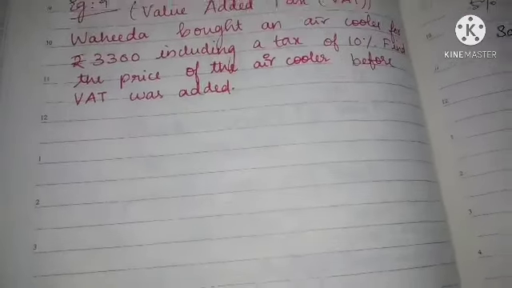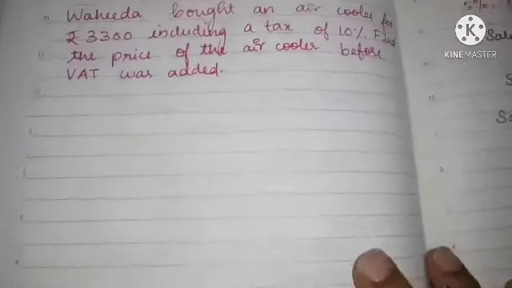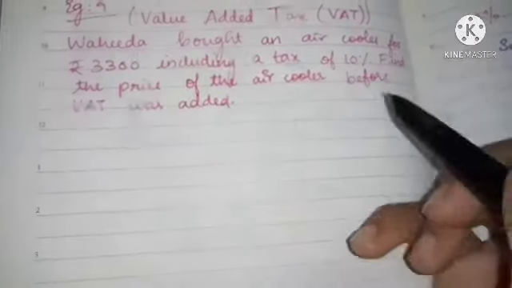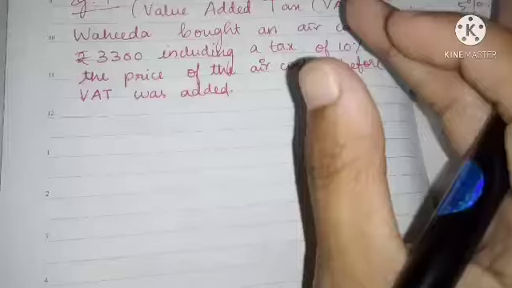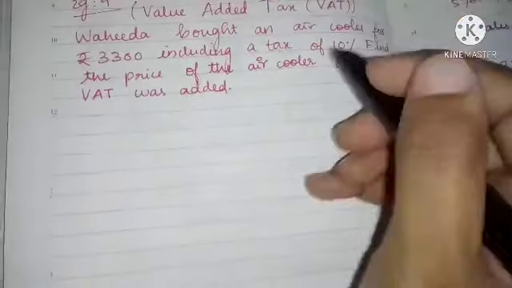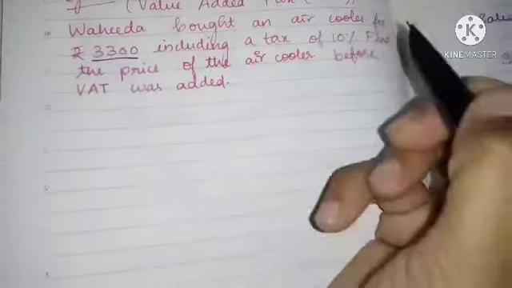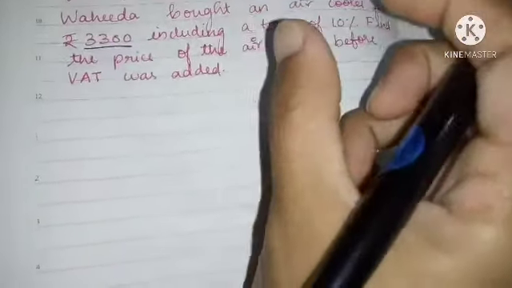Now let me see what that VAT, value added tax, is. This is also applied on the selling price of the item. But here we don't want to find the selling price, because the selling price is already given; we have to find the original price of the air cooler.